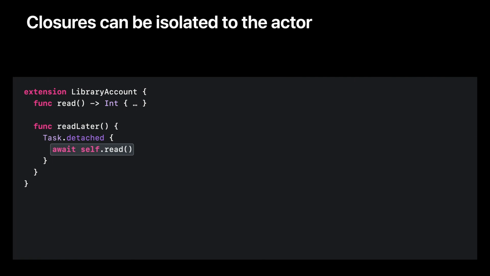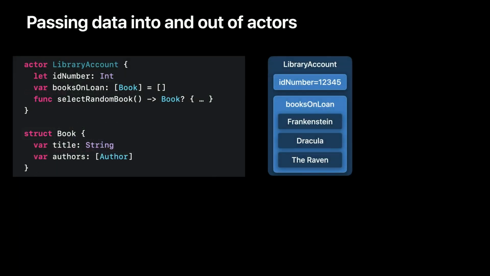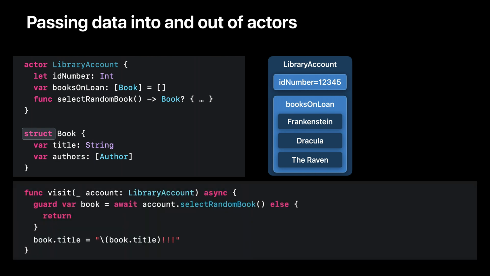In our library account example, we've studiously avoided saying what the book type actually is. I've been assuming it's a value type, like a struct. That's a good choice, because it means that all the state for an instance of the library account actor is self-contained. If we go ahead and call this method to select a random book to read, we'll get a copy of the book that we can read. Changes we make to our copy of the book won't affect the actor and vice versa.